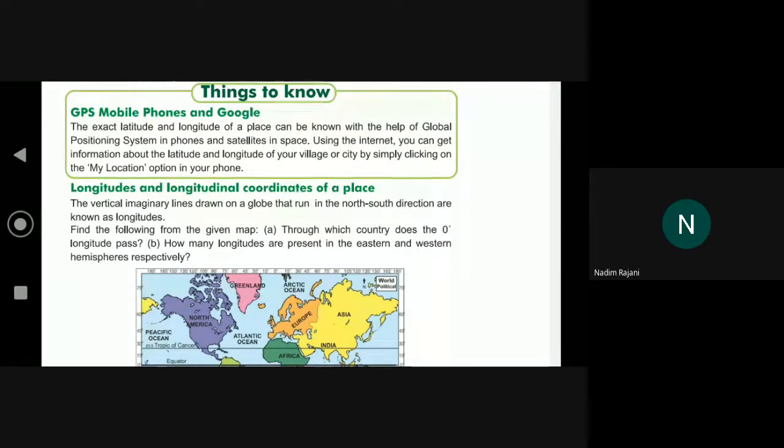Exactly. Now, through which country does the 0 degree longitude pass, that we have to write down. From the countries through which the 0 degree equator, Tropic of Cancer and Tropic of Capricorn pass, that I gave you yesterday, right? Right or wrong? Written now, everyone. Yes, ma'am, written. Now 0 degree longitude कहाँ से पास होता है वो लिखना है, okay? Okay, Amiri Fatima Zehra is coming in online classes.